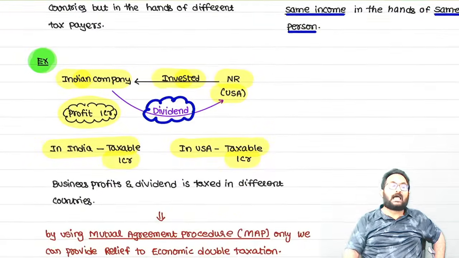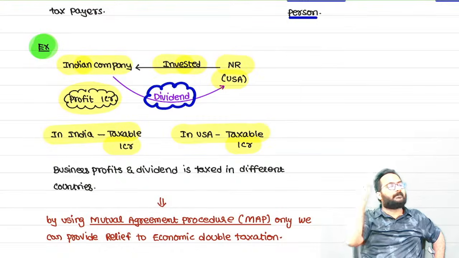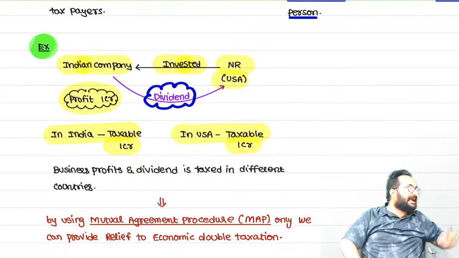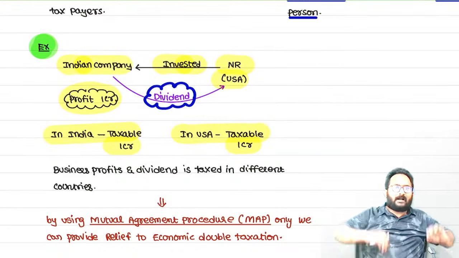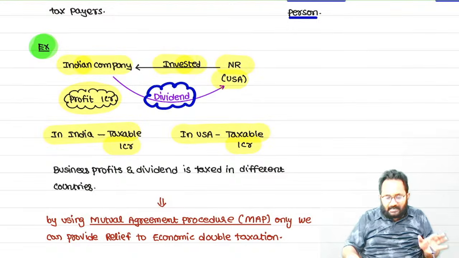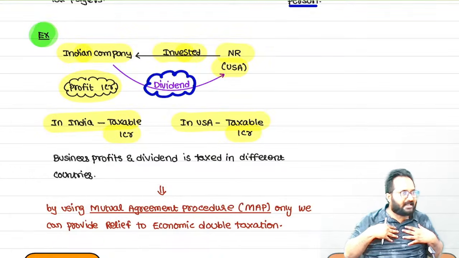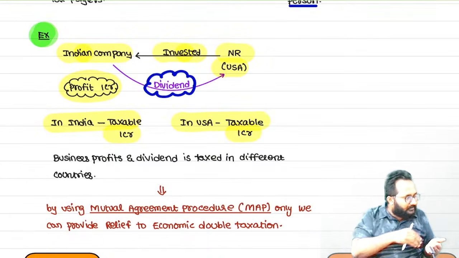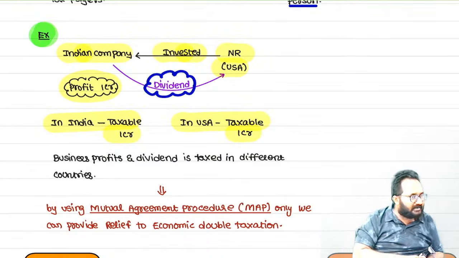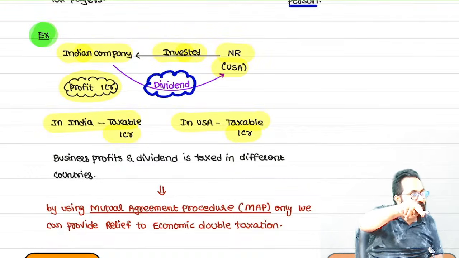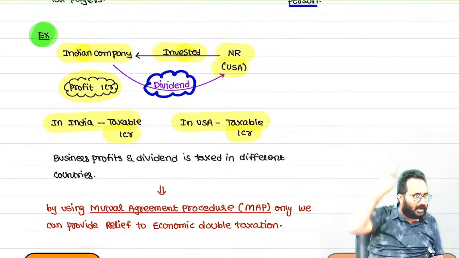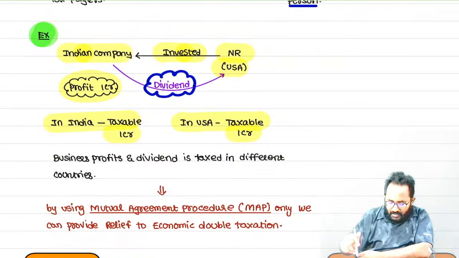Double taxation in the hands of different persons is called economic double taxation. For better understanding, the economic double taxation example: the company distributes the dividend, the company already paid tax in India, and if that is distributed to a non-resident, they again have to pay tax on the dividend income in the source country. Okay.